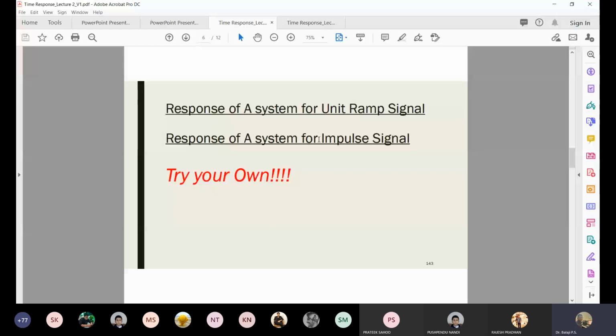Try unit ramp. Do you know what the Laplace transform of the unit ramp is? 1 by s square. Okay, very good. Now do it. Same input, same first order system. Take the same formula, 1 by 1 plus capital T small s. Try. I'll give you 5 minutes.